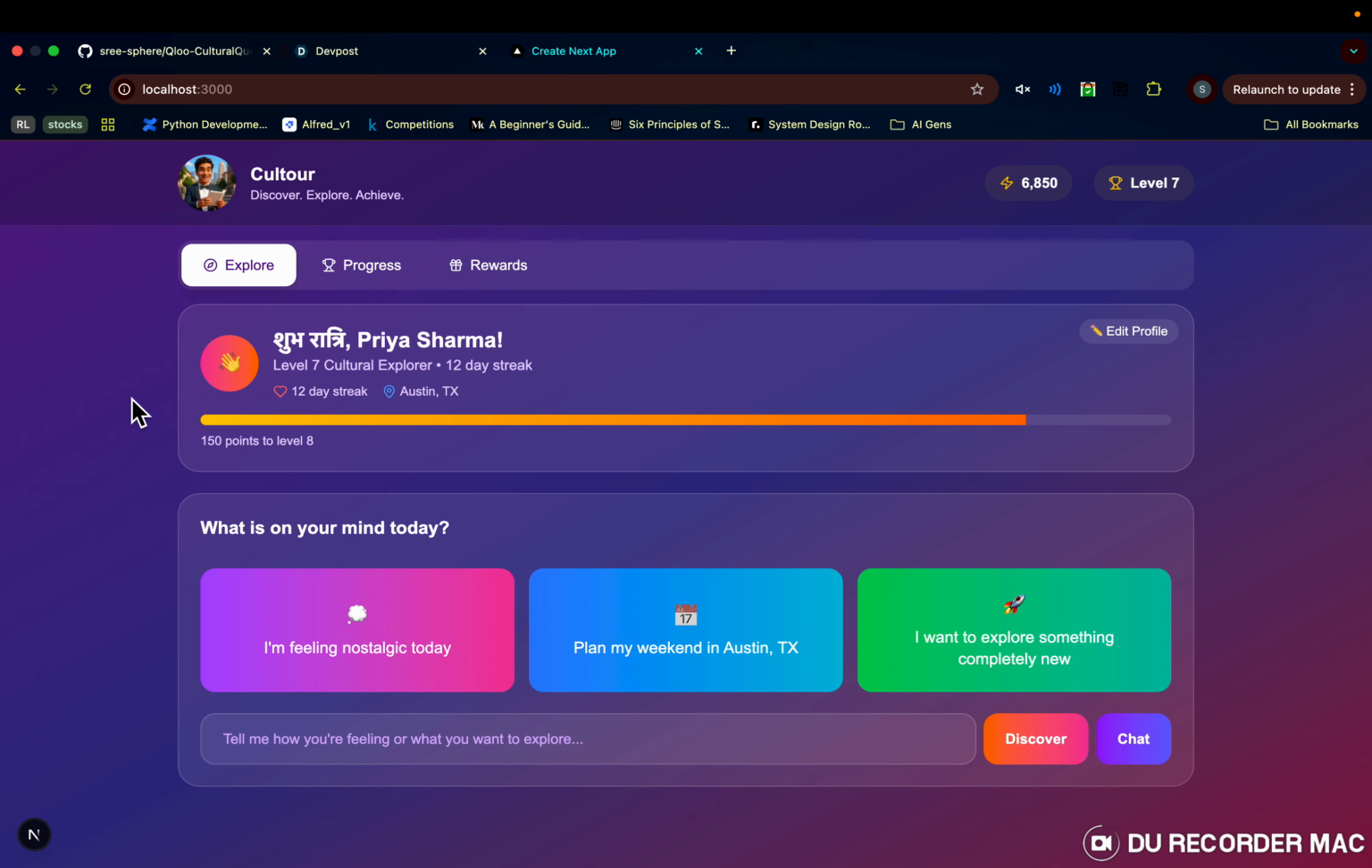This discovery platform doesn't just recommend places, but it understands what's in your heart and adapts in real time to your preferences. And based on the user profile, the request is sent to Qloo's API and my own affinity model.